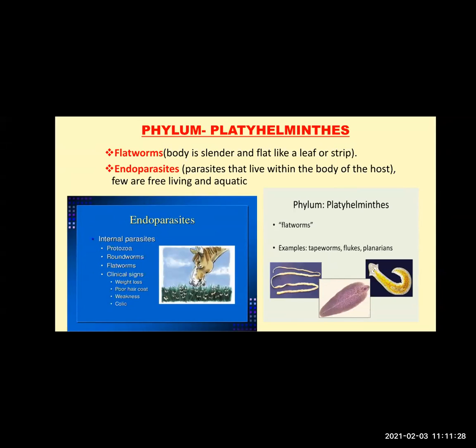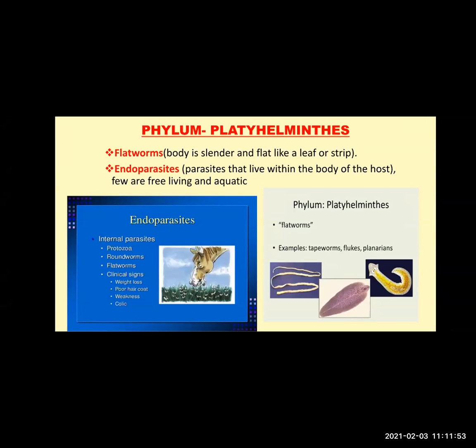Now see, many a times what happens when we suffer from these worms present within our body, some clinical signs. What happens? Weight loss. Weight loss means though we are eating proper food, still our weight is not increasing, because whatever nutrition we are deriving is all taken by these parasites.